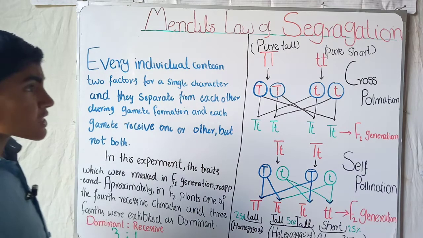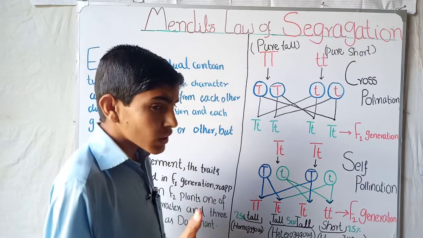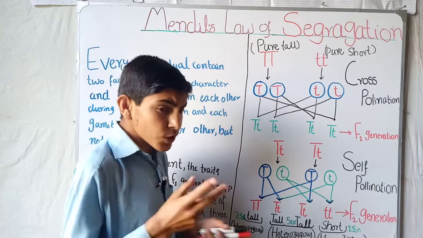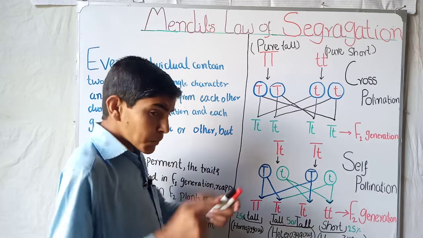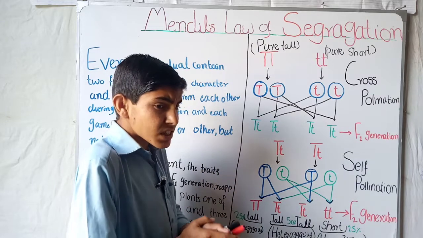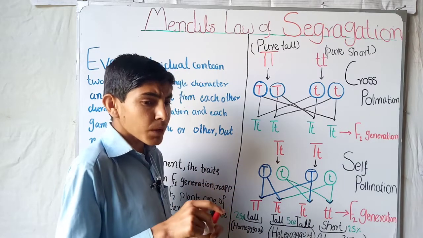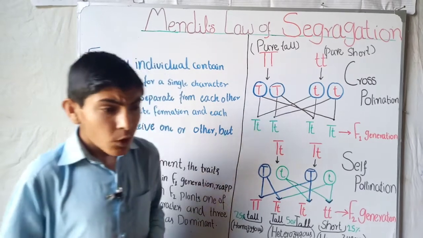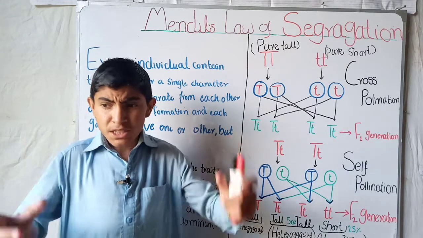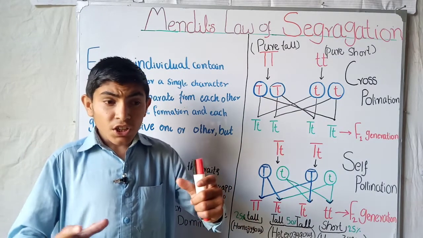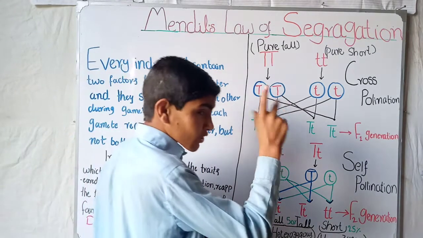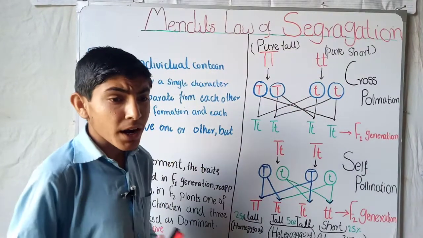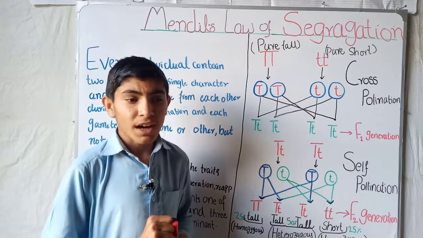In the previous lecture we studied the law of dominance of Mendel, in which the F1 generation was produced, but we only saw the phenotype of the F1 generation. Mendel performed his experiment by cross pollination, in which he cross pollinated a pure tall plant with a pure short plant.